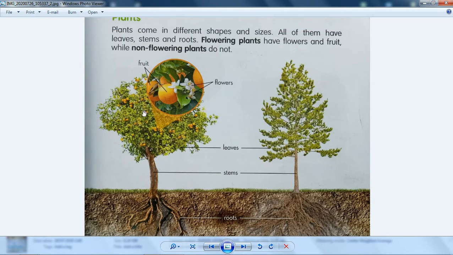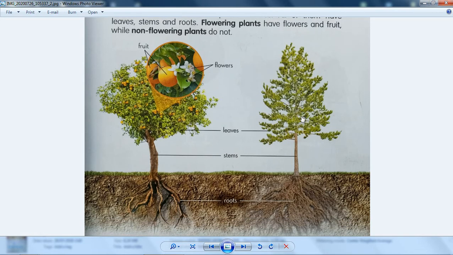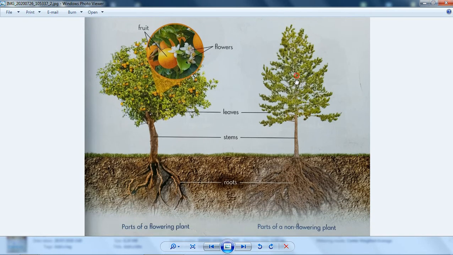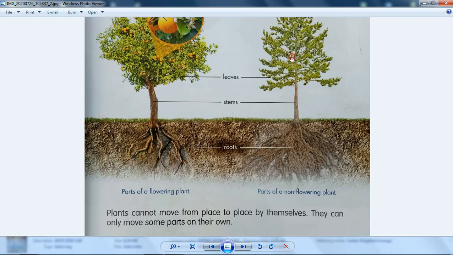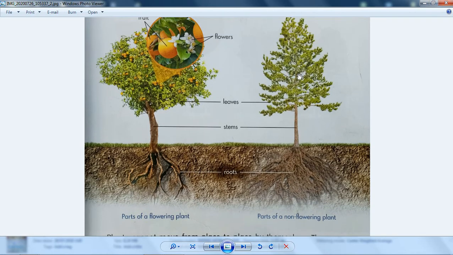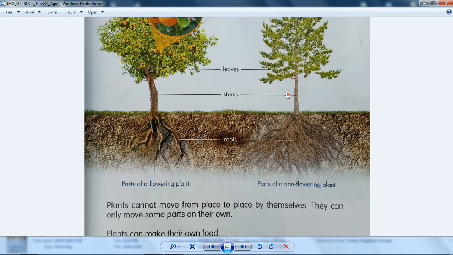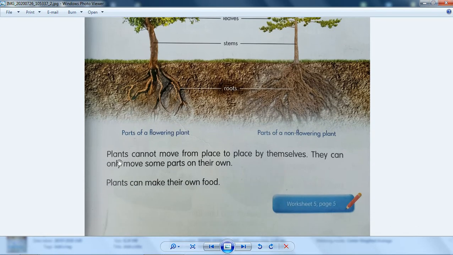So this is a flowering plant that has fruit, and this one doesn't have fruit. So yeah, look at this one. Plants cannot move from place to place by themselves.